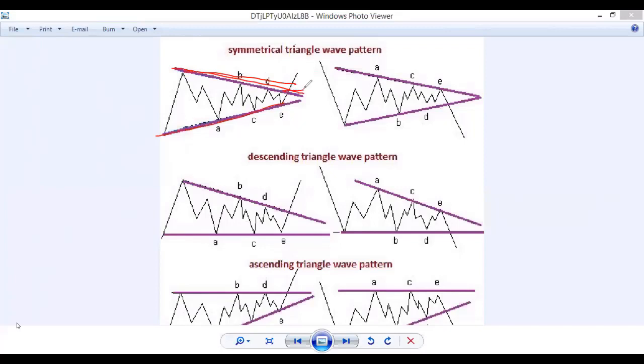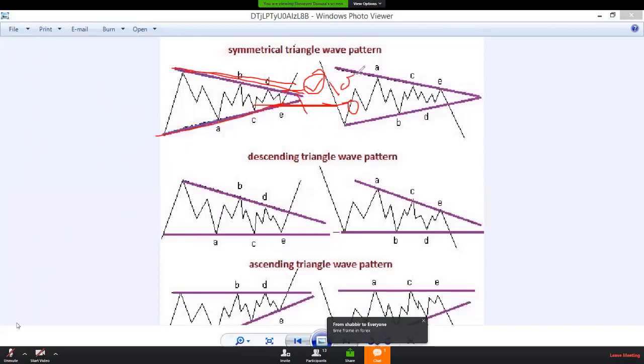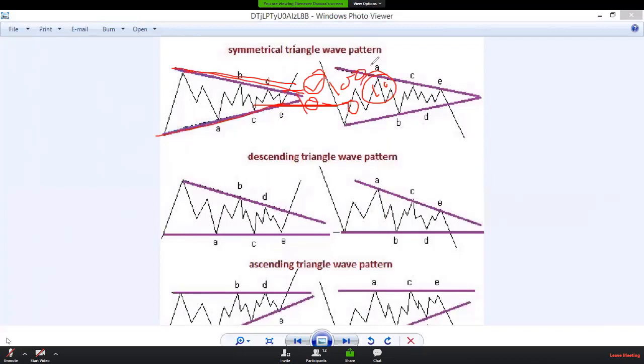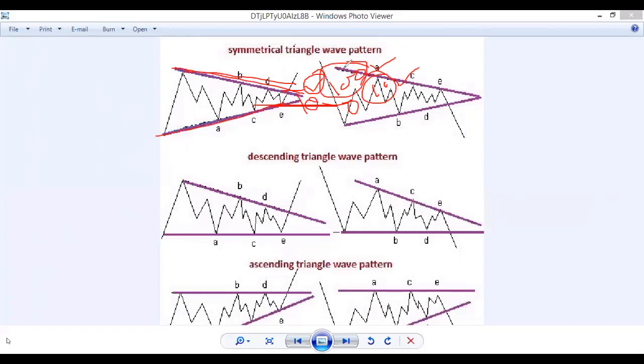So this is your entry point, this is your stop loss point. If the market reverses, you will lose your money. If you invest $100 here, you will lose only $10. It's a good thing to lose $10 than to lose $100 in binary, right?